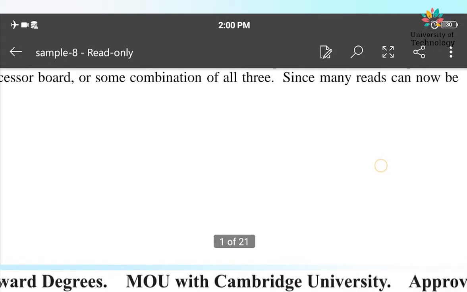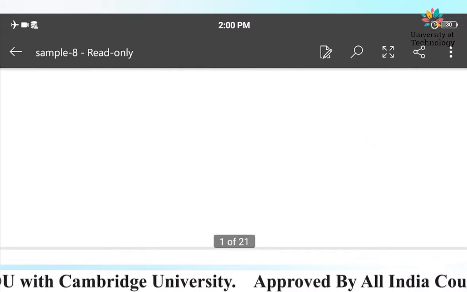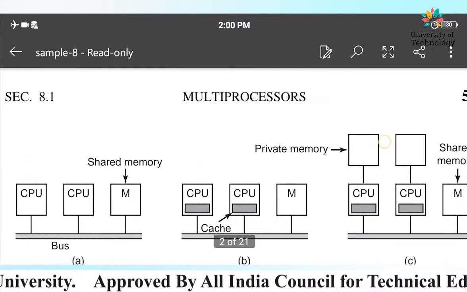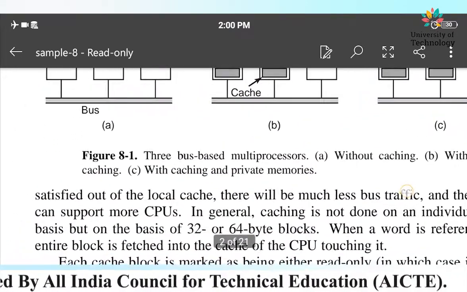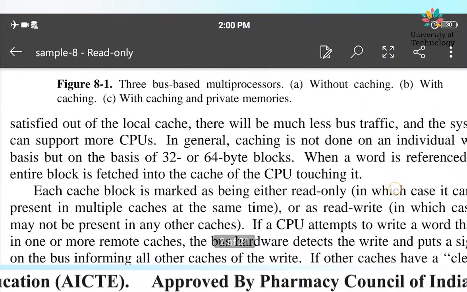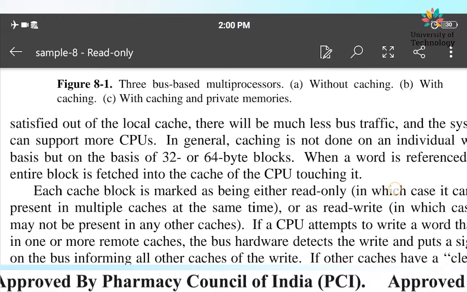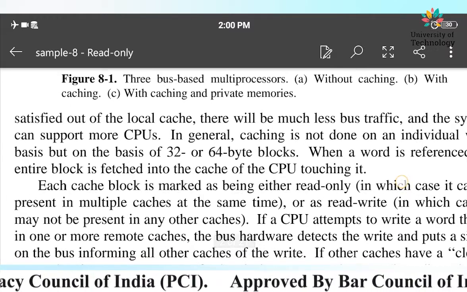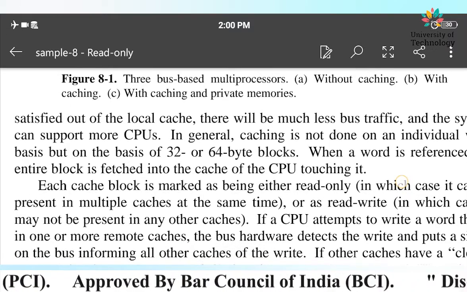Many memory reads can now be satisfied out of the local cache. Whatever instructions are frequently used will be served from the cache memory, because cache memory is the memory that stores the very frequently used data.